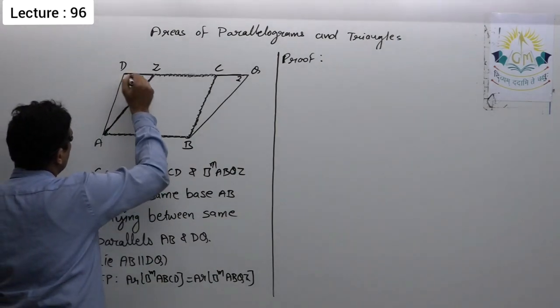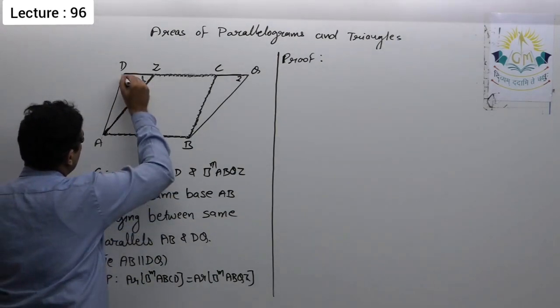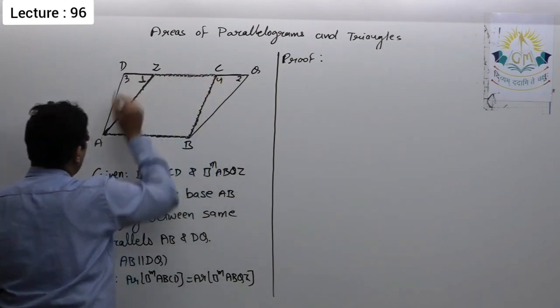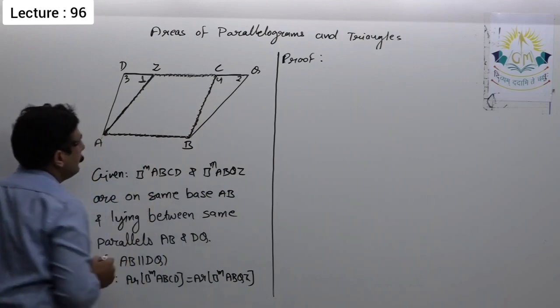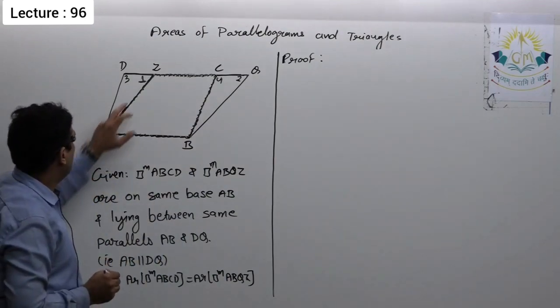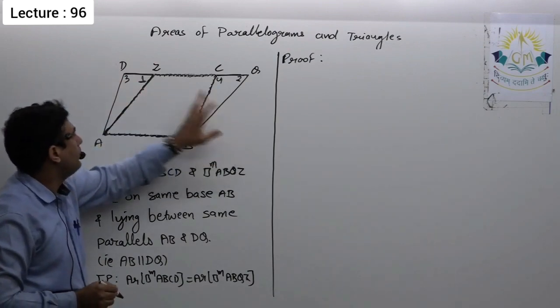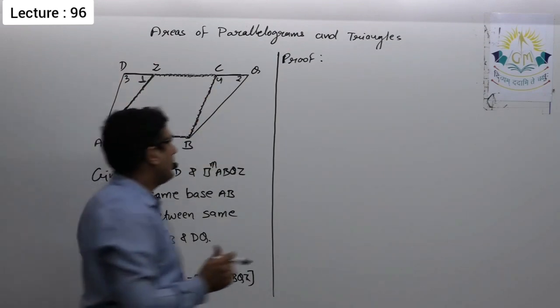Similarly, I can say these two angles 3 and 4 are again corresponding angles because AD is parallel to CZ and BC. And this AZ is equal to BQ. So, by angle side we can say the triangles are congruent.